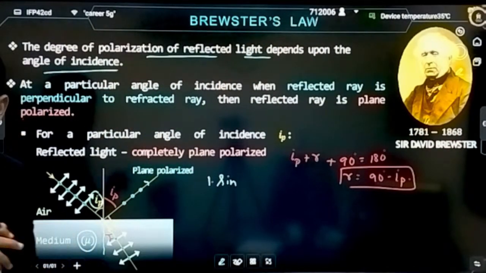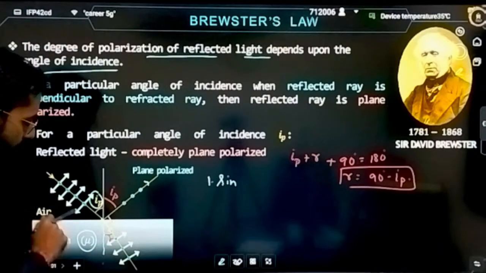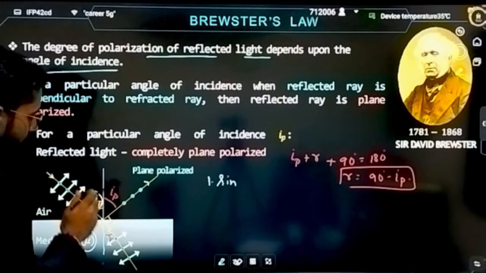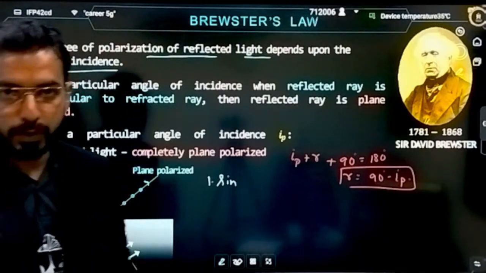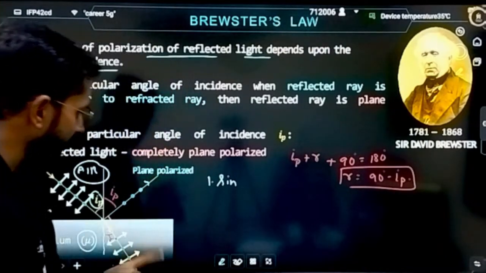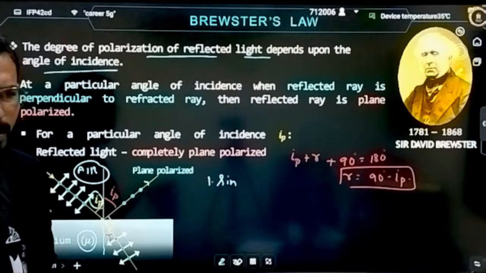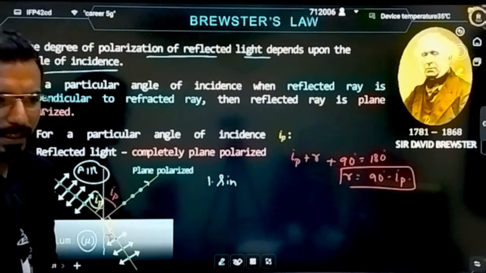See, the incident ray that is coming here, you have to check whether it is air or not. This derivation that I am telling you is for air, so be careful whenever you are applying it in questions. You have to be very careful. That's why I say go from the complete basics. It will hardly take a minute.